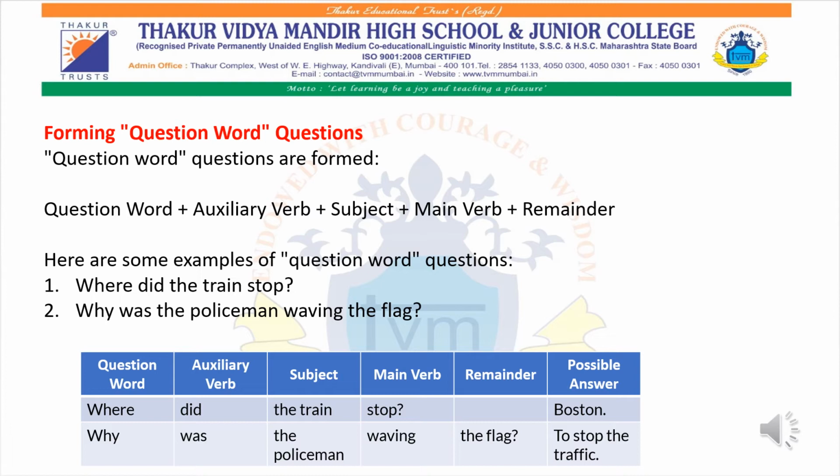Where did the train stop? Why was the policeman waving the flag? The question word in the first sentence is where. Auxiliary verb is did. Subject is the train. And the main verb over here is stop. We have no remainder and the possible answer can be anything.